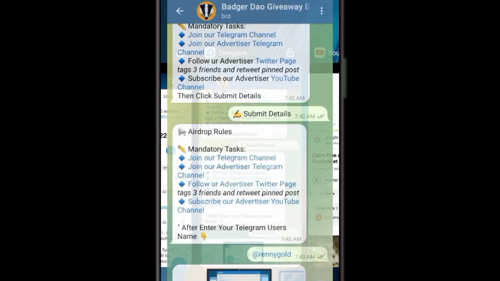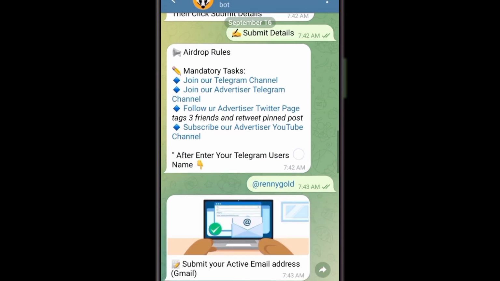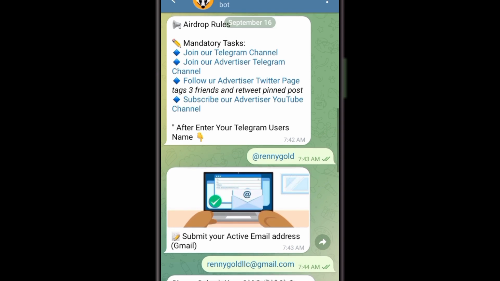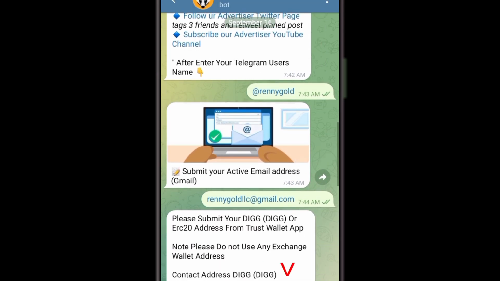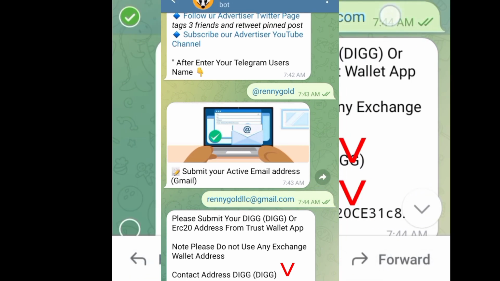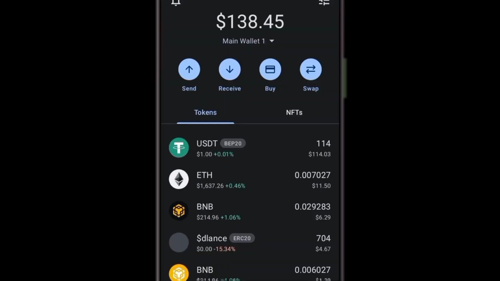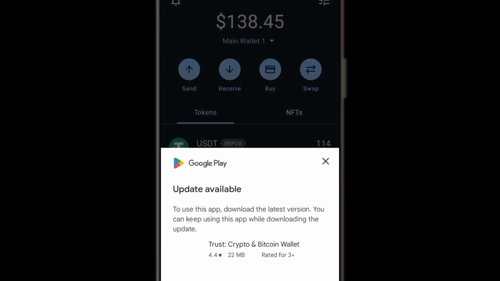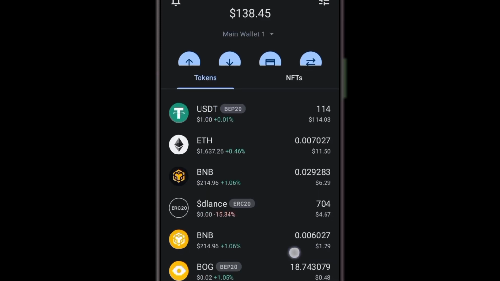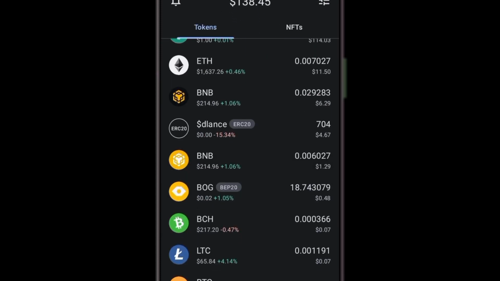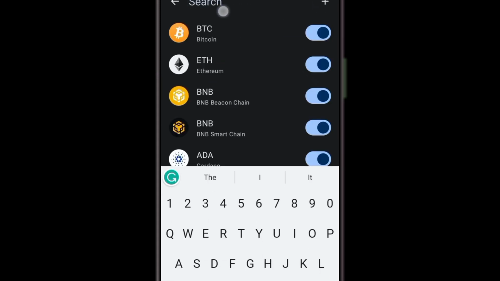After that, they will ask you for your Telegram username. You put in your Telegram username. They will ask you for an email address. Put in an email address that you have, which is not your personal one. Right here, make sure you copy their contract address. Then get on your Trust Wallet. When you get on your Trust Wallet, you click, let's take this off, sorry about that. You click right up there. When you click up there, you are going to paste in the contract address which we have copied. Let's do that right now.